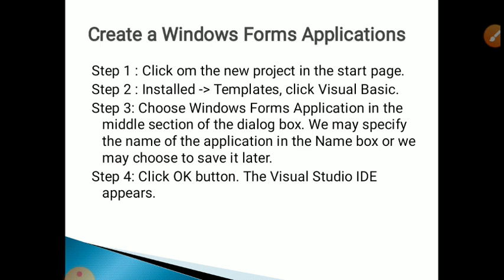If we want to use a previous template, a previous design, we click the installed templates option. Then choose Windows Forms Application in the middle section of the dialog box. We may specify the name of the application in the name box. We may choose to save it later and click on the OK button, and the Visual Studio IDE appears.